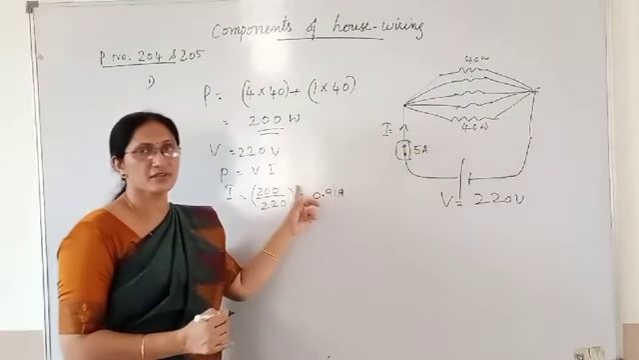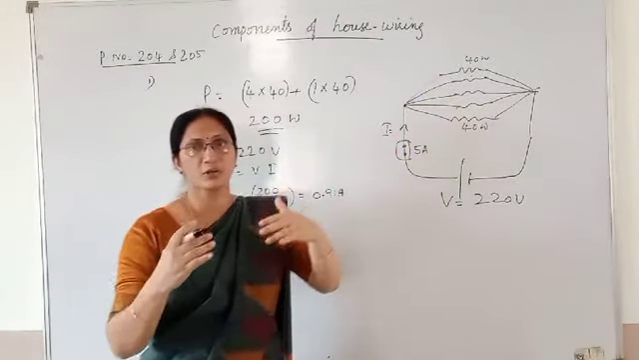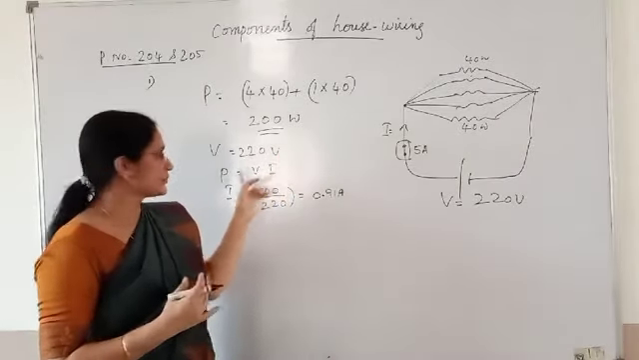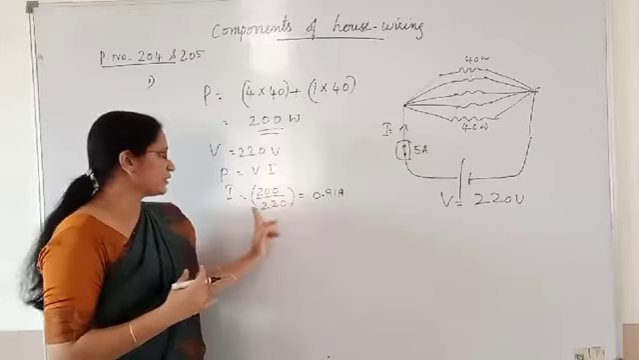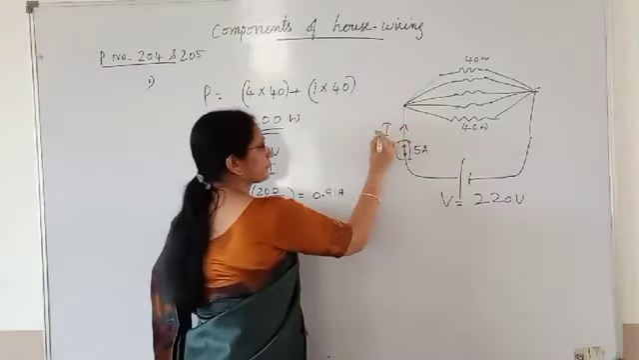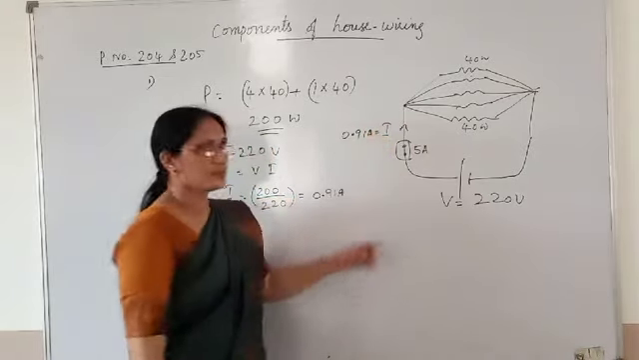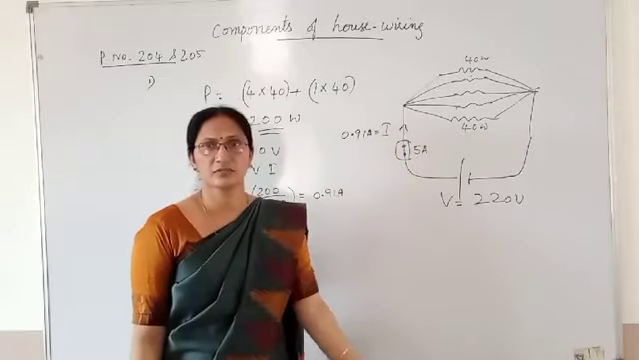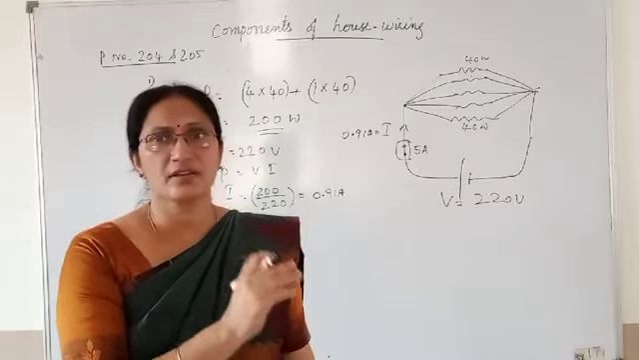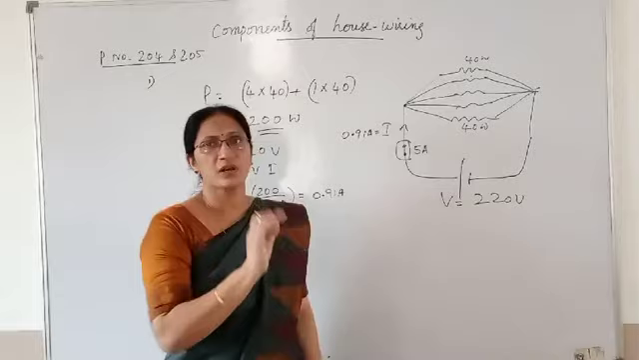Understood how it is calculated? Find out the total power by adding them. In parallel circuit, power is getting added. Use the formula P is equal to V into I, and you will get the current flow, 0.91 ampere. So will this fuse blow or not? It will not, because it is of 5 ampere rating. It can tolerate current up to 5 ampere. Up to 5 ampere current, this fuse will not melt.